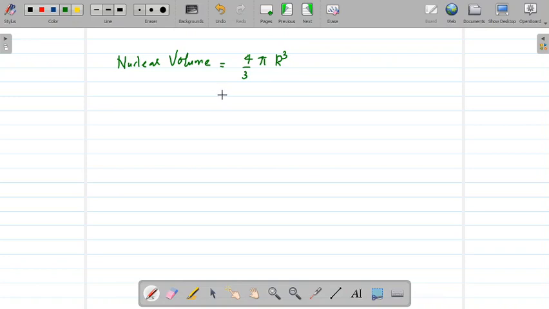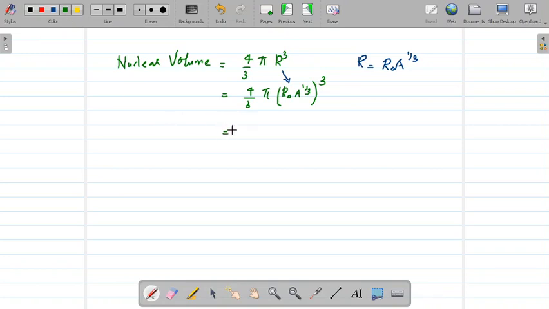Have you studied any equation for the radius of the nucleus? Yes, of course. It is given by r0 A raised to 1 by 3. Isn't it? In the last class, we learned that the radius of the nucleus r equal to r0 into A raised to 1 by 3. So this will be your equation for r, and we substituted that equation here.